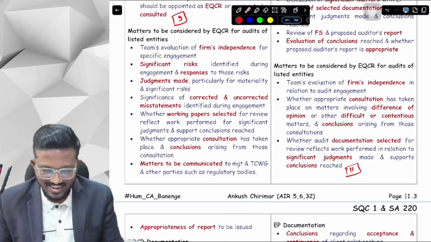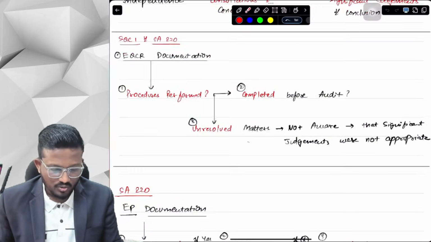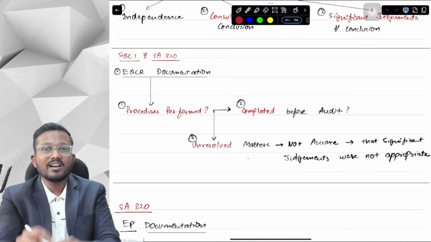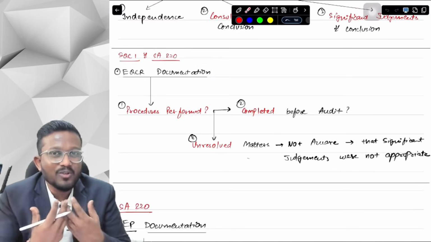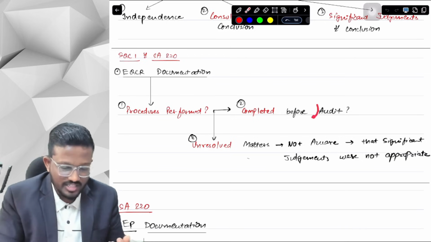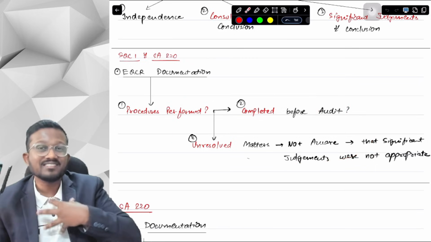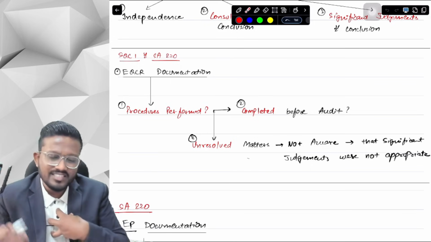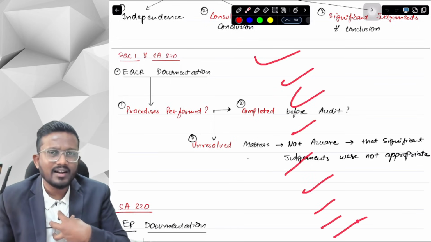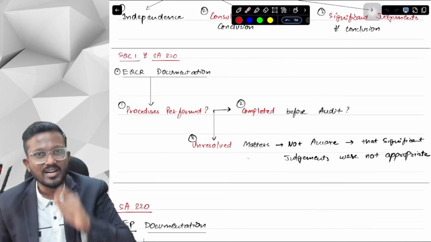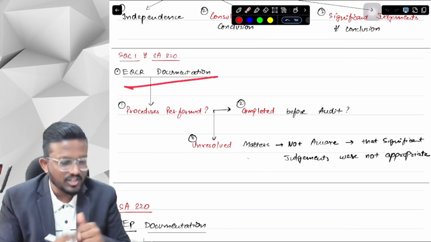Okay, yes, sir. Next, we talk about the documentation part. So now we are going to talk about SQC 1 and SA 220 documentation part. As an EQCR, I will also have to make a documentation for myself, like what works I have done, and how, obviously we will discuss what you have to document. But as an EQCR, I will also have to maintain my own documentation. I just cannot review and tick. I will have to maintain my own documentation. This was also asked in your September 25 exams. So yes, what documentation we will have to maintain?